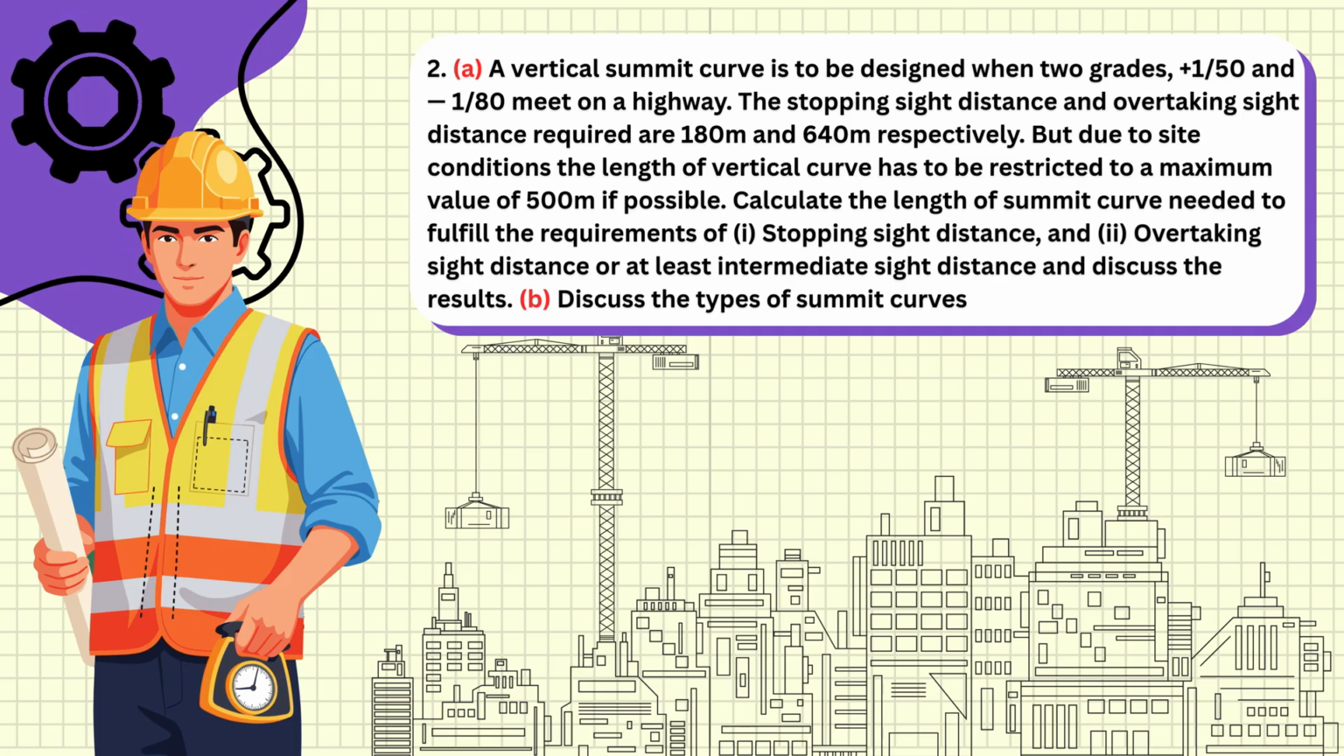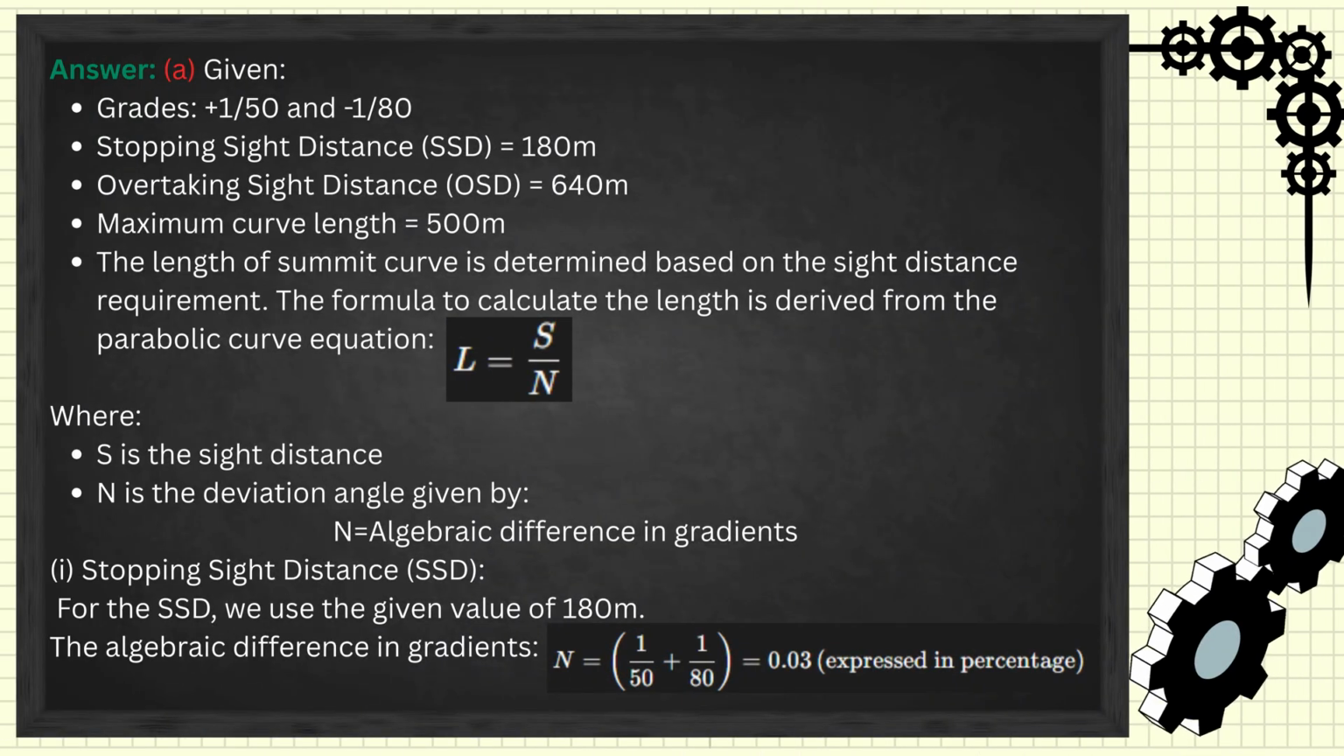Stopping sight distance and 2. Overtaking sight distance, or at least intermediate sight distance, and discuss the results. B. Discuss the types of summit curves. Answer. A. Given grades plus 1/50th and 1/80th.